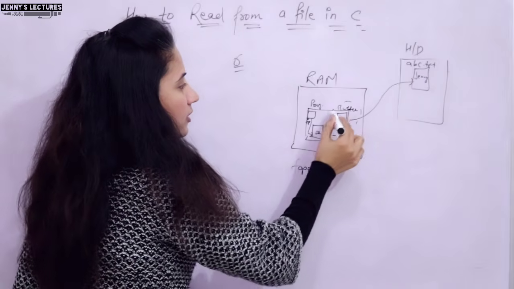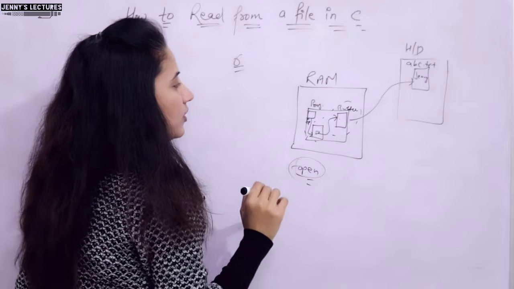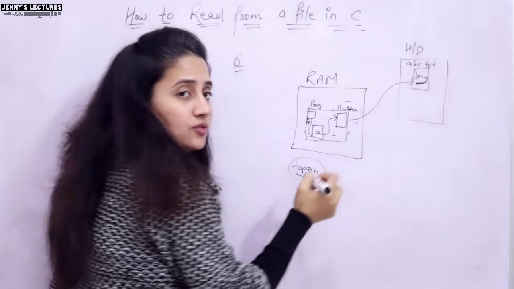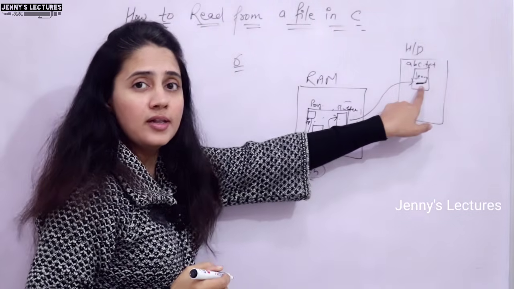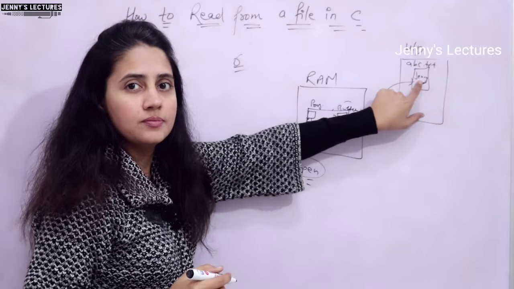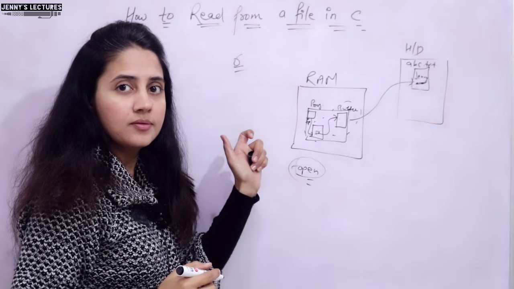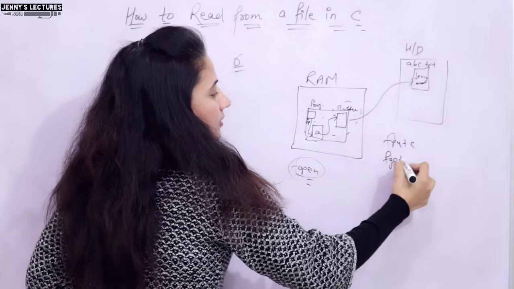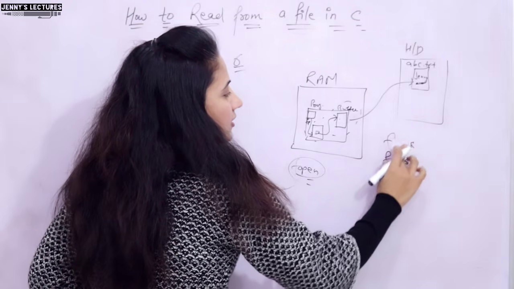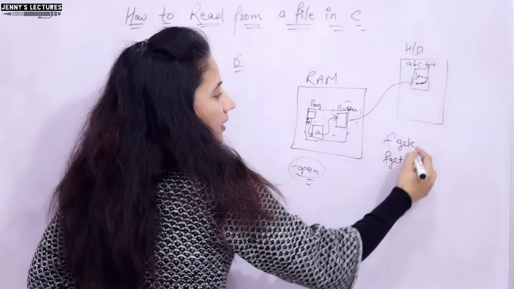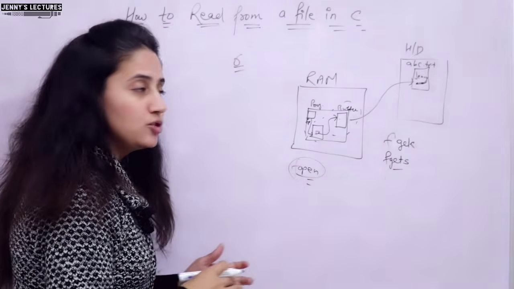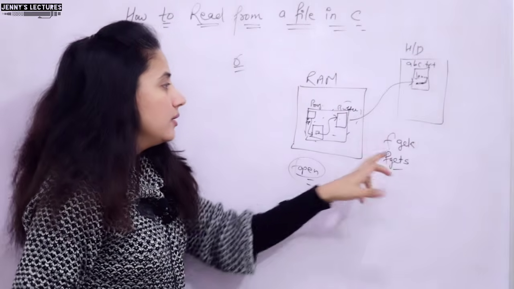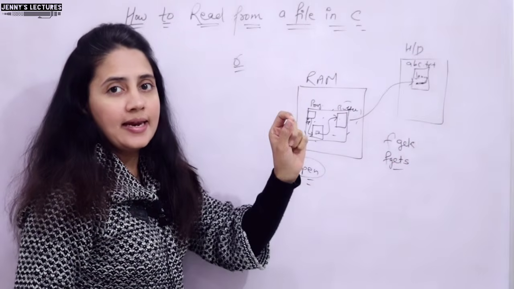So this process would be done with the help of this fopen function, right? Whenever you read the content of this file, that would not be erased from this file. We are reading just a copy of this content, right? So the fputc function is there, fgetc function is there for reading, and fgets function is there, means we are getting from this file. Reading: getc will read a single character, right?